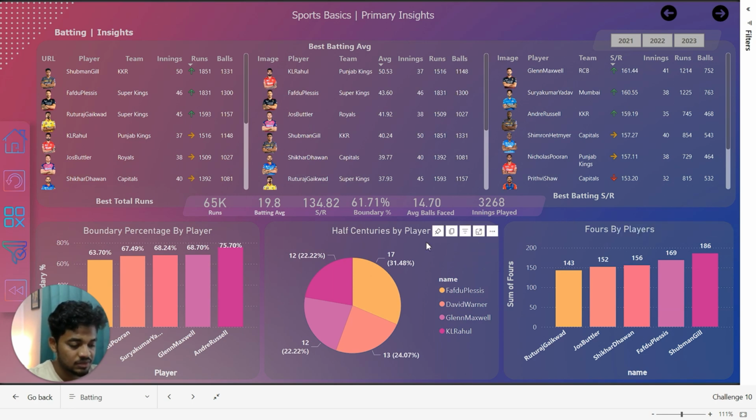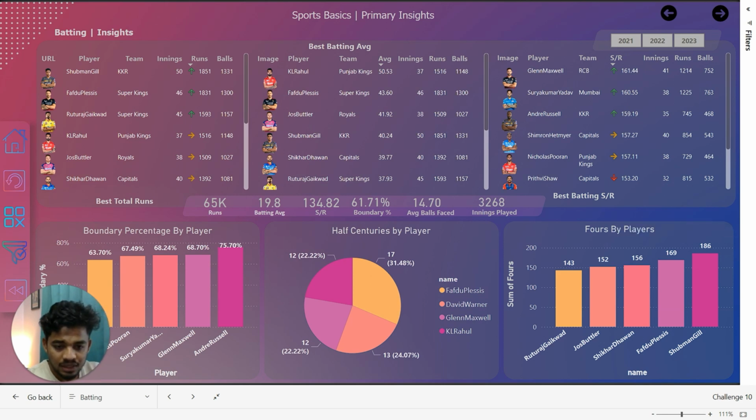First we have half centuries by player. These are from last 3 years stats. First is DuPlessis with 17 half centuries, followed by David Warner with 30, and then Maxwell with 12. And the next visual we have fours by player. These are total fours in past 3 years. We have first Shubhman Gill with 186 fours, and second DuPlessis with 160.